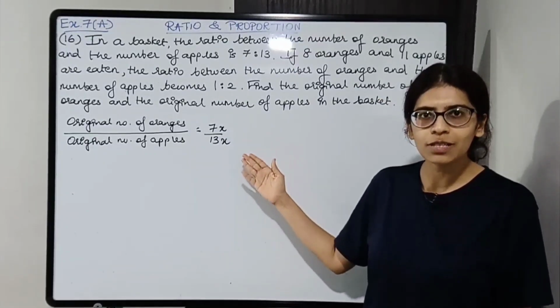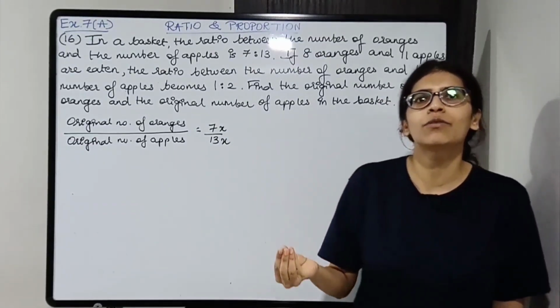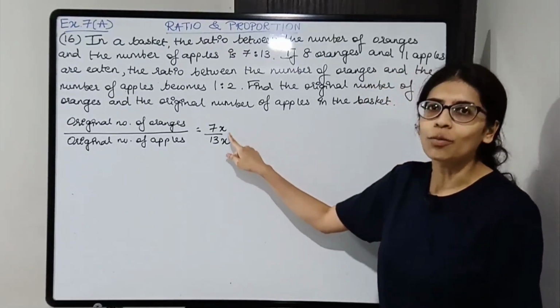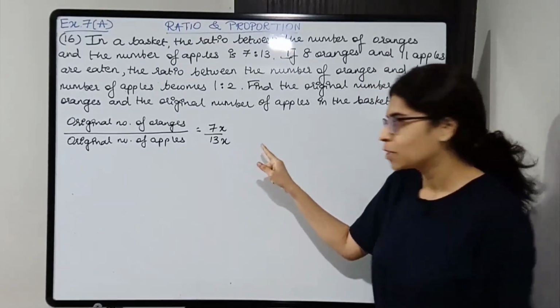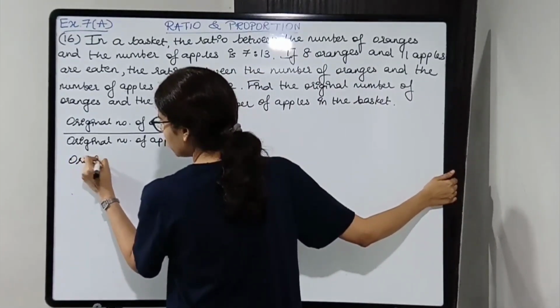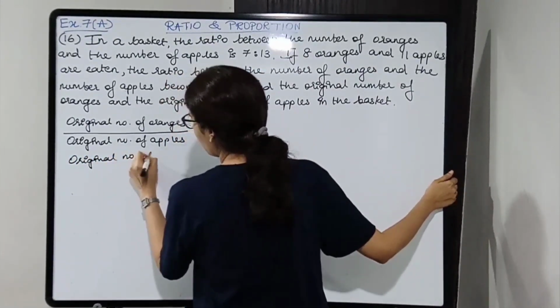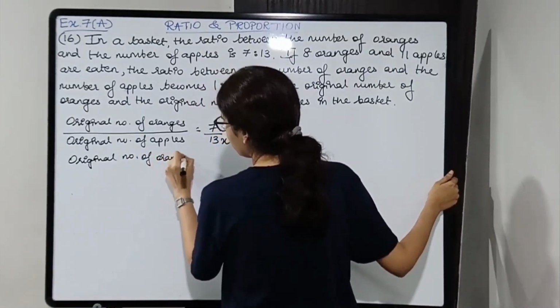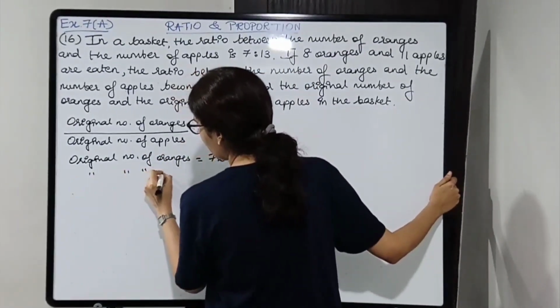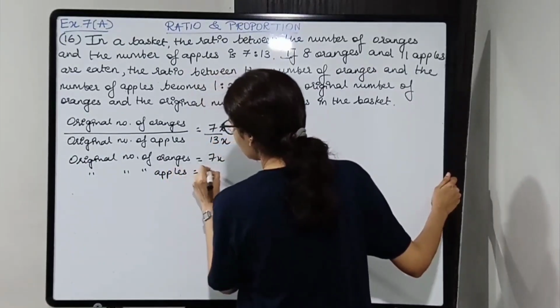Why did we do this? Because we need to find the original number of oranges and apples. So for that we need the common factor x. So we can say original number of oranges is 7x and original number of apples is 13x.